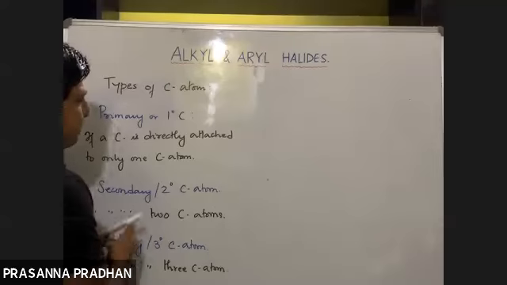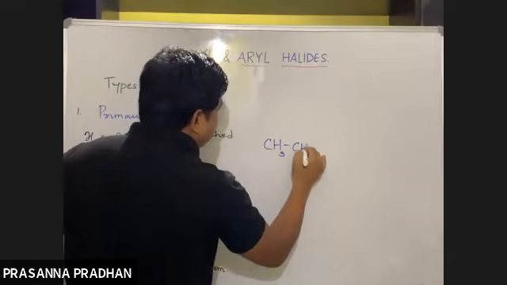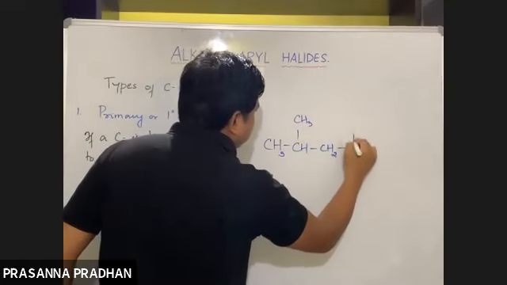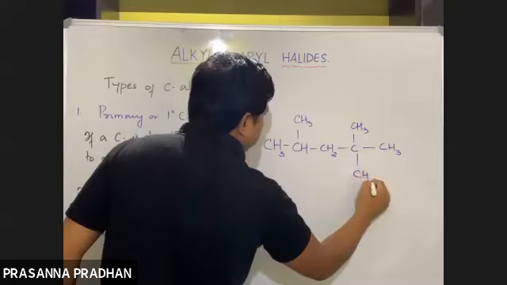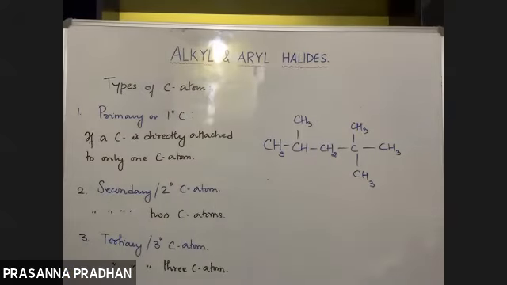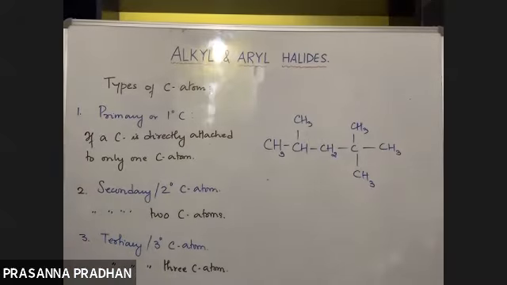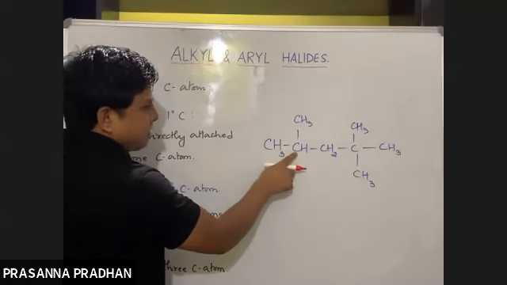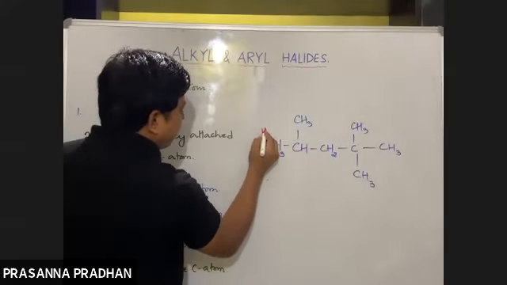Fine. Now, let me write down the formula of a compound: CH3, CH, CH3, CH2, C, CH3, CH3, CH3. Now let us start labeling these carbon atoms as primary, secondary, or tertiary. Let us start with this carbon atom. This carbon is directly attached to only one, so this is an example of a 1 degree carbon atom.